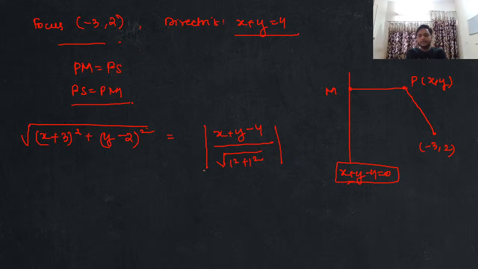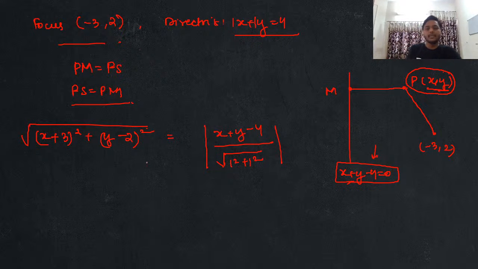That's how we can find out the distance between the point P and the line directrix over here. I simply found out the distance. कैसे find करते हैं guys? समझो. Let's say you are having the point P(x, y). You will just put the coordinates of this point in the equation of line. जैसे कि आपने x comma y को यहाँ पर put करा and you got x plus y minus 4 divided by what? Focus. Divided by root of coefficient of x का square plus coefficient of y का square, that will be root of 1 square plus 1 square.